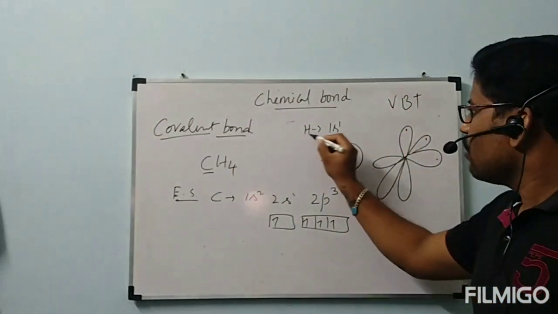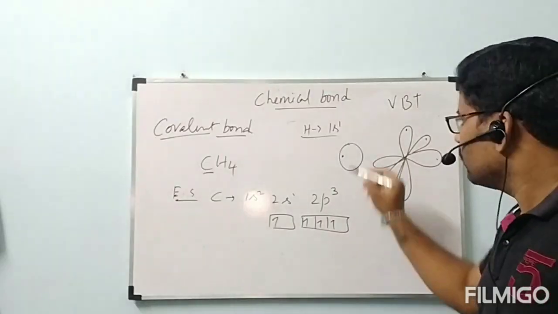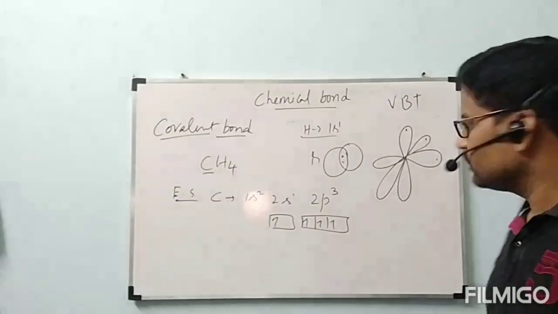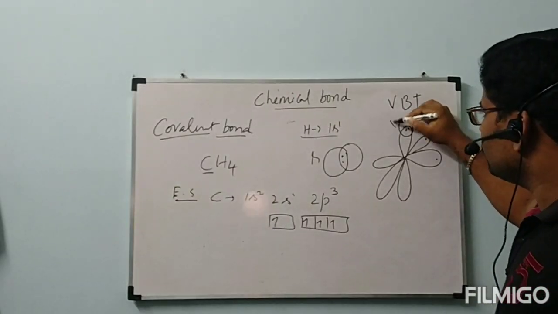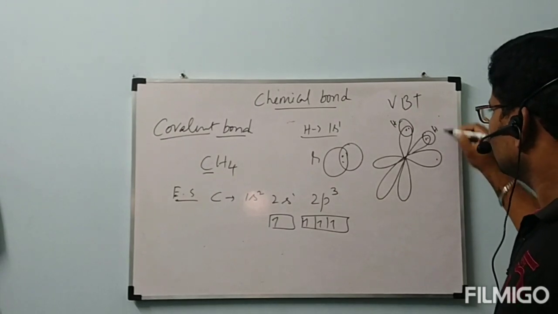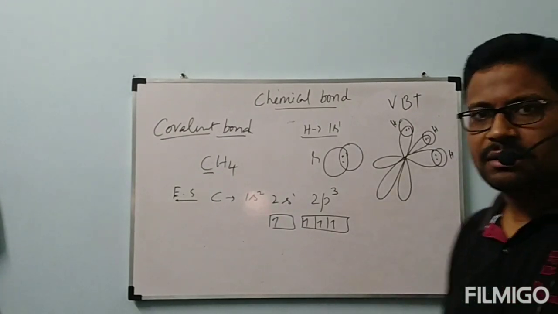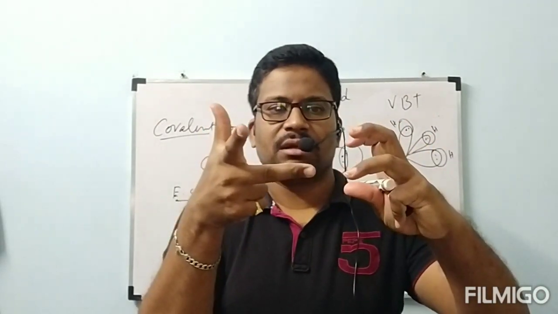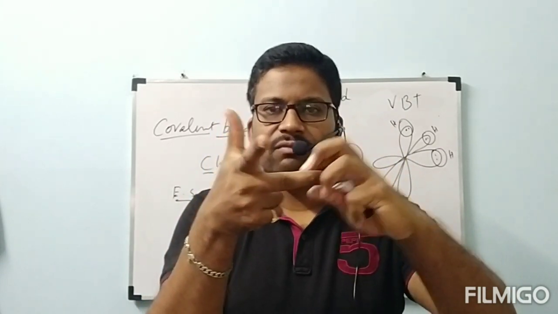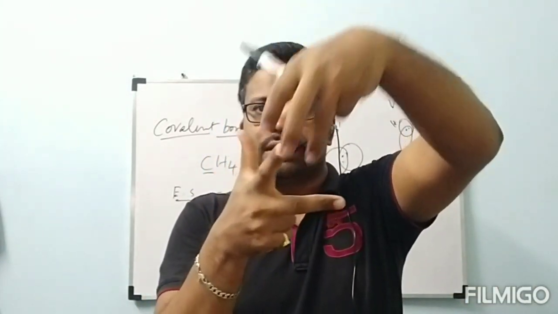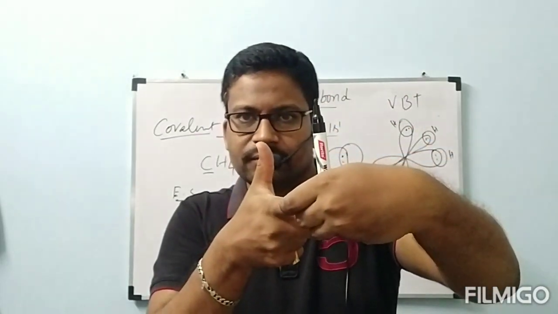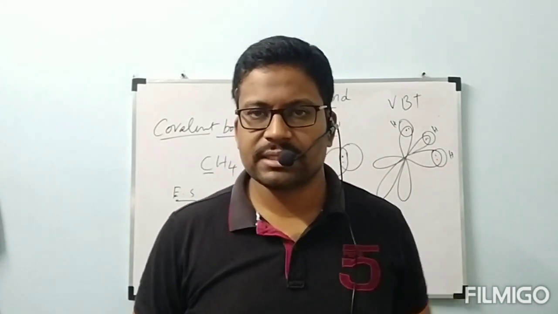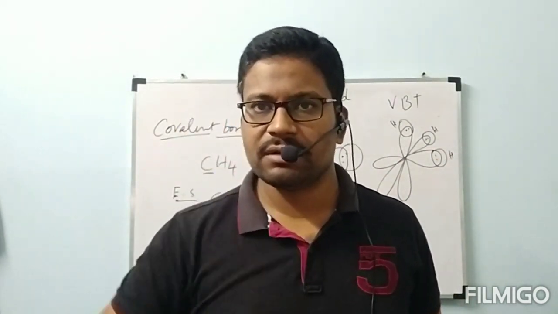Now how many hydrogens we have? 4 hydrogens we have. 1 hydrogen will be involved in bond here by using s orbital of hydrogen. Remaining 3 hydrogens will be involved in bonds with 3 p orbitals. See, these are 3 p orbitals. By using s orbital, hydrogen will be involved overlapping here to form sigma bond. Next here. Next here from front. If you draw that lines, those bonds are represented with lines.